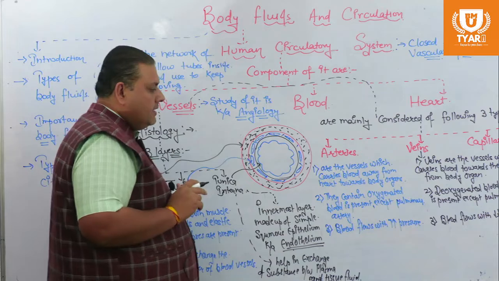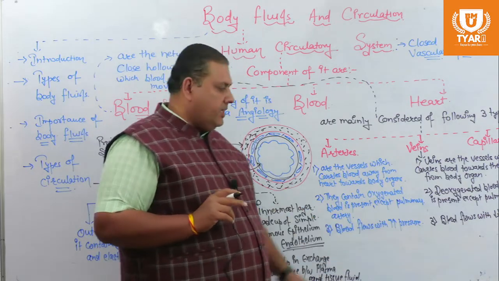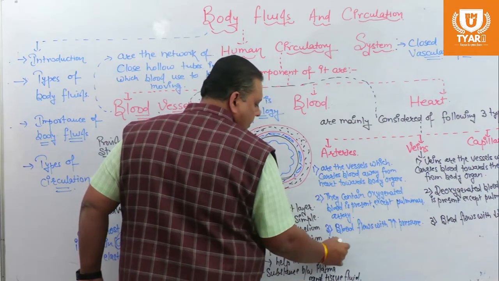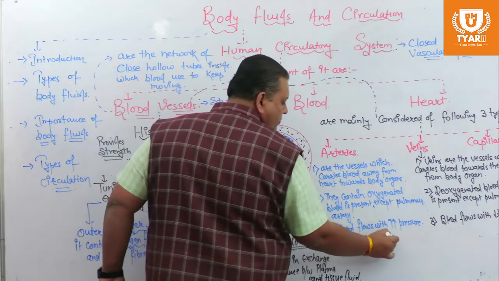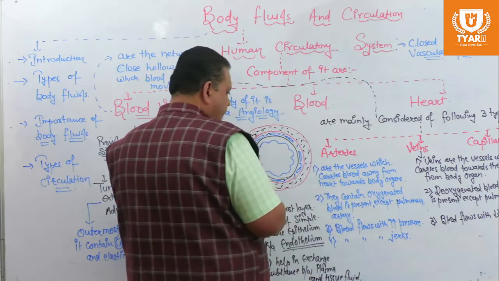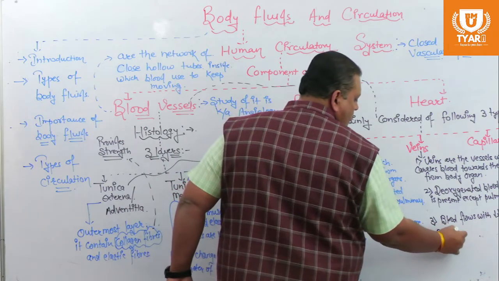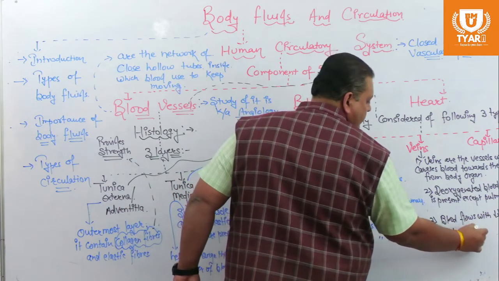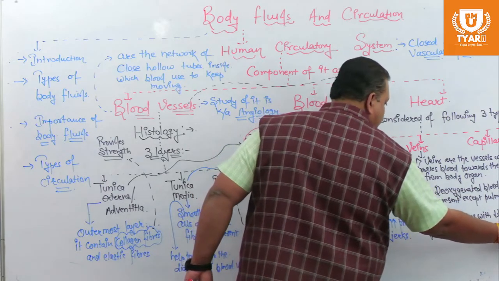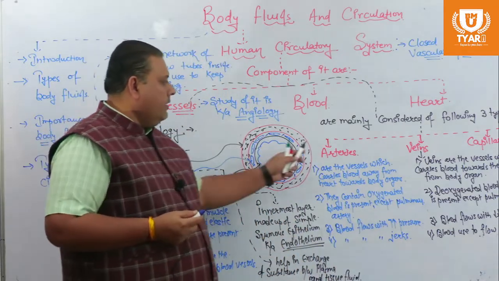Now, since this blood is flowing with high pressure, it also flows with jerks, whereas in veins this blood flows smoothly.